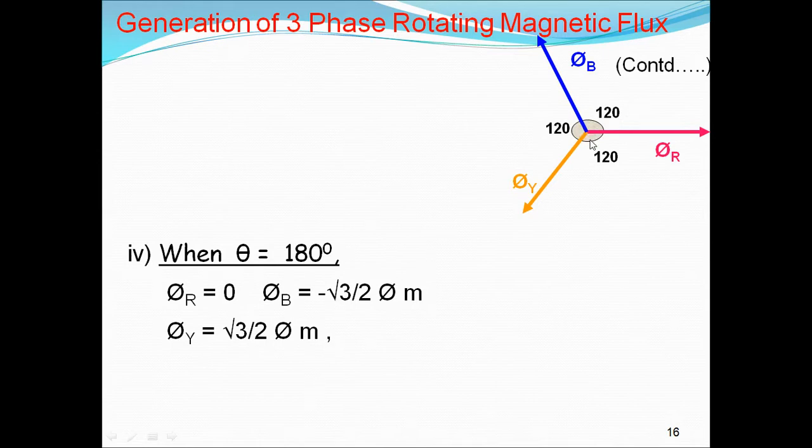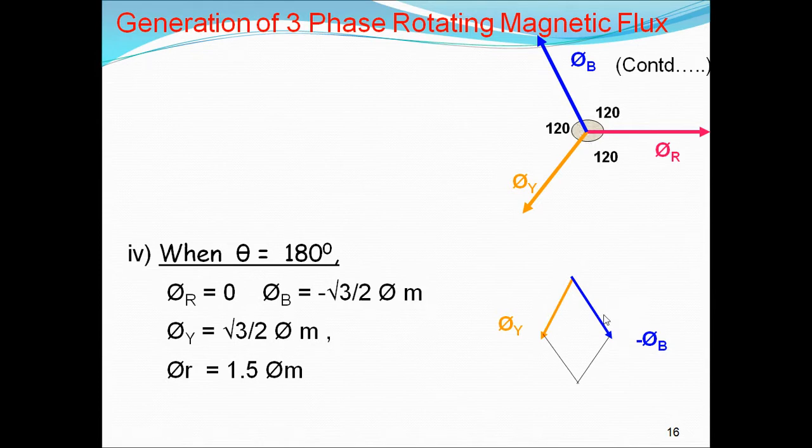We have to extend this one in the negative direction, and we have to add y and b to get the resultant flux. That is also 1.5 times the maximum flux. See here, b is in the reverse direction.